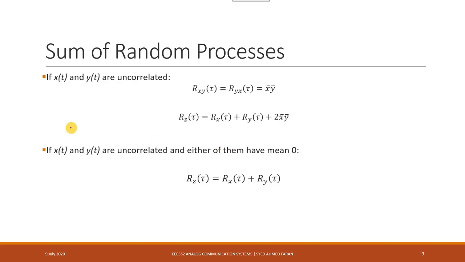If you notice, if x and y are uncorrelated, which means that x and y are two independent signals, then, continuing our previous example, if x of t is a message signal that is a random process, and the noise is also a random process, then they are not correlated.